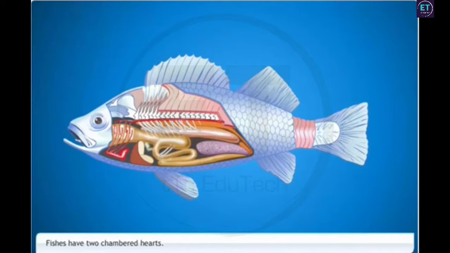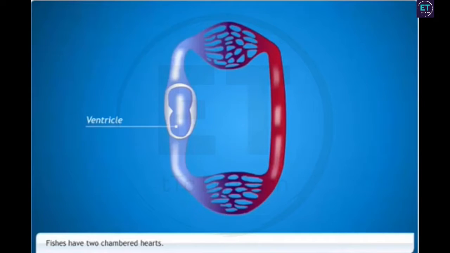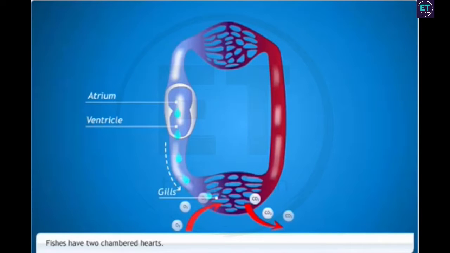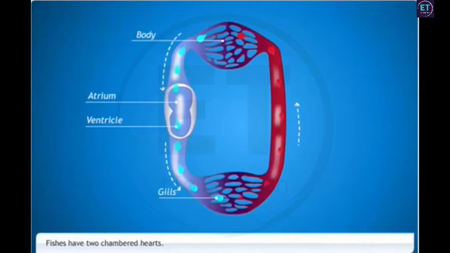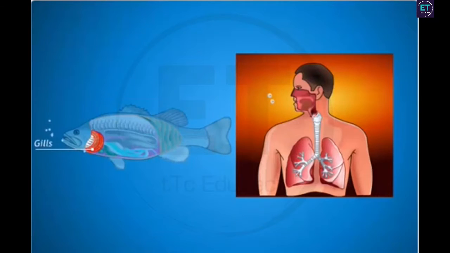Fishes have 2-chambered hearts that have 1 ventricle and 1 atrium. The deoxygenated blood from the ventricle is pumped into the gills, where the exchange of oxygen and carbon dioxide takes place. The oxygenated blood then passes to the rest of the body and eventually returns to the atrium. Thus, blood circulates through the heart only once in the cycle. Therefore, this type of circulation is known as single circulation.